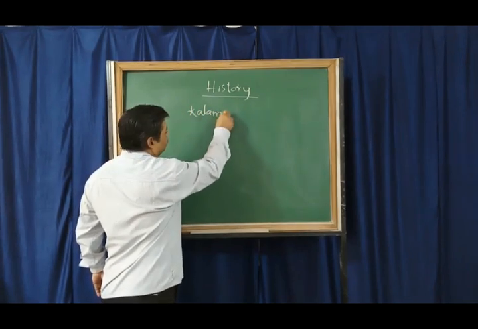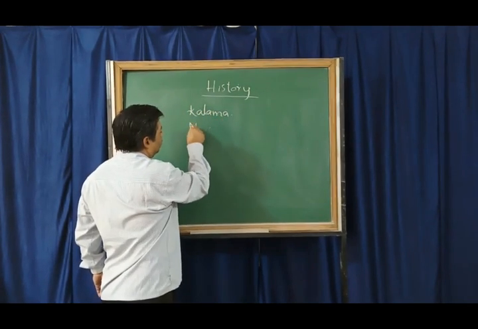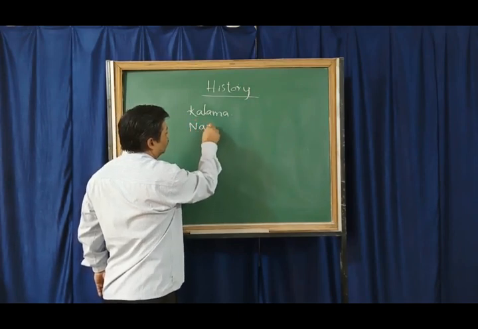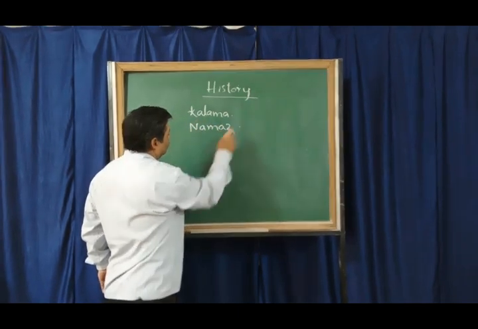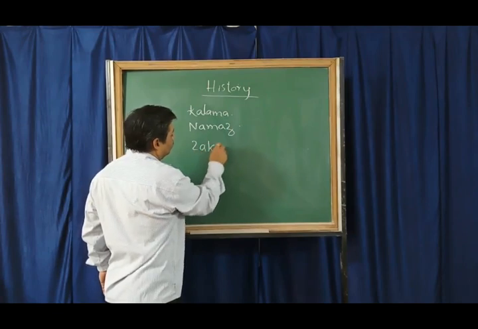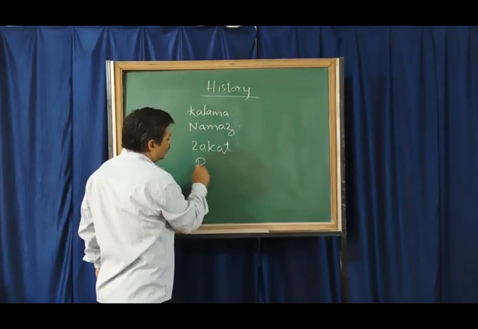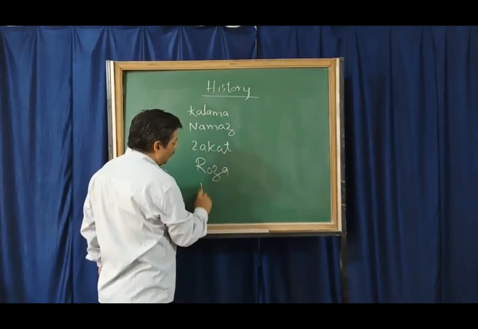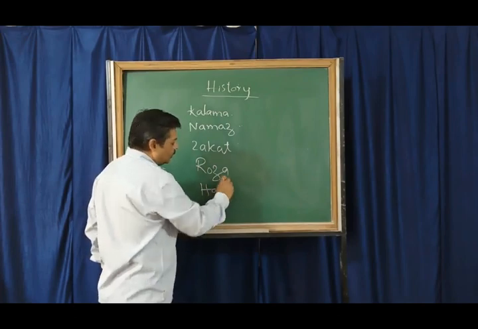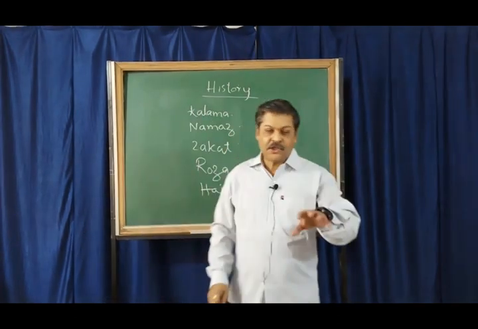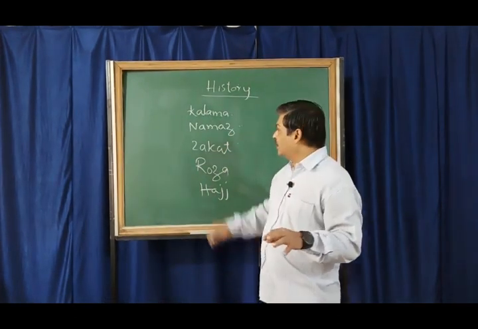kalma, namaz, zakat, roza and hajj. These are the 5 principles on which the religion Islam is based.